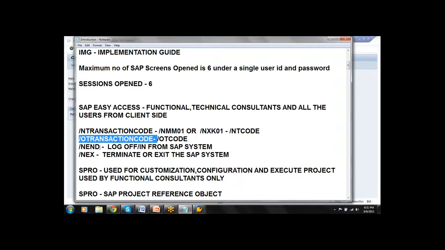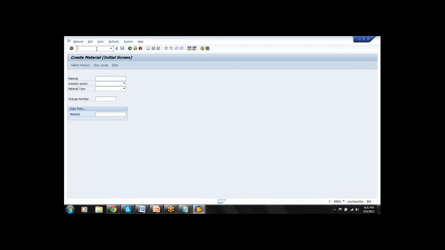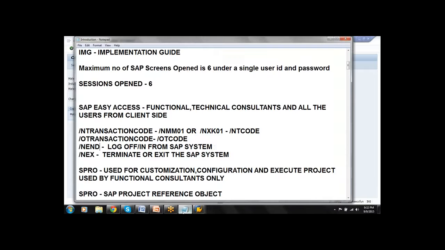Yeah, fine, sir. Next is /n END to log off from the SAP system. /n END. If you press enter, the system will ask, do you want to log off or not? If you click on no, you stay in the screen. If you click on yes, it will terminate the screen. So /n END is to log off from the SAP system.